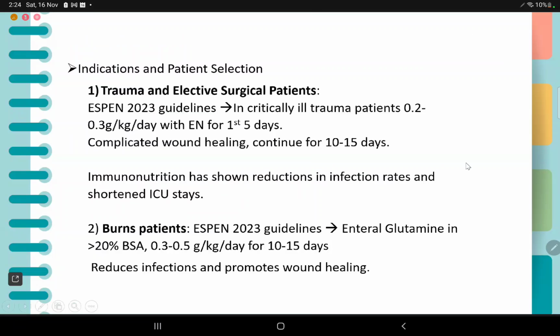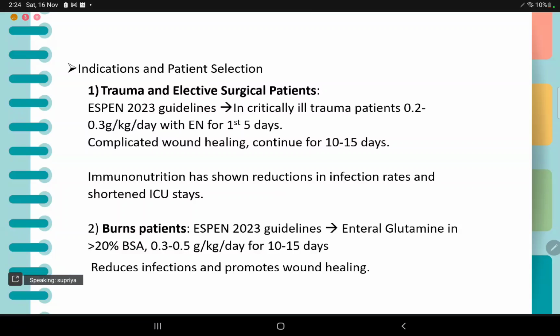Indications and patient selection. So the first is trauma and elective surgical patients. The ASPEN 2023 guidelines mention that in critically ill trauma patients, 0.2 to 0.3 grams per kg per day of glutamine with enteral nutrition for the first 5 days, and for complicated wound healing continue for 10 to 15 days. So immunonutrition has shown reductions in infection rates and shortened ICU stays.